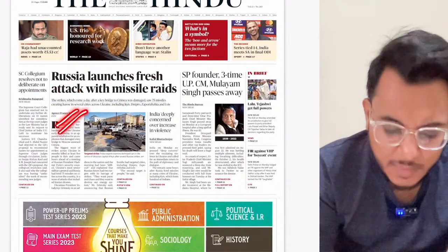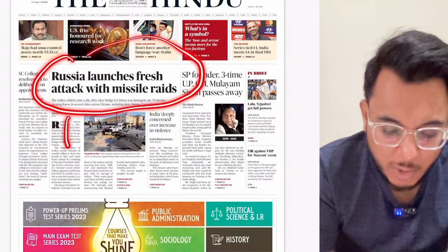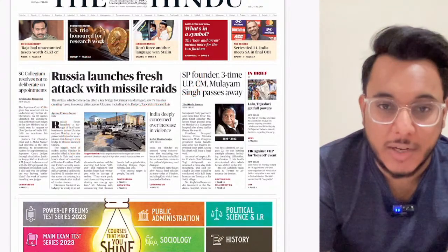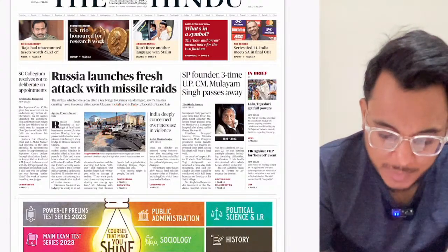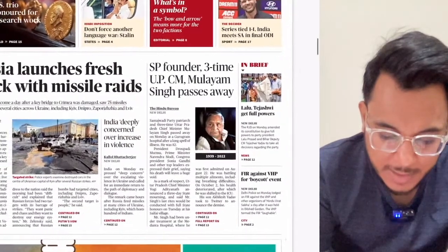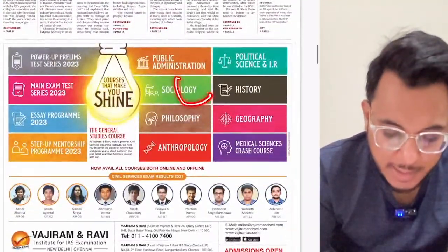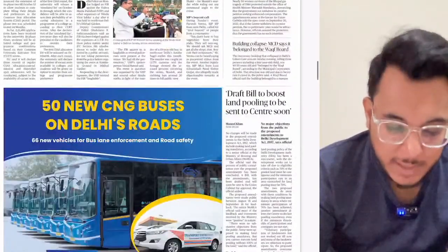However, day-to-day developments are not very important, but how these wars have repercussions on an international scale, we'll see in that article. Then moving on, SP founder, three-time UP CM Mulayam Singh has passed away. Then further moving on, the advertisements etc. have been given, not very important.